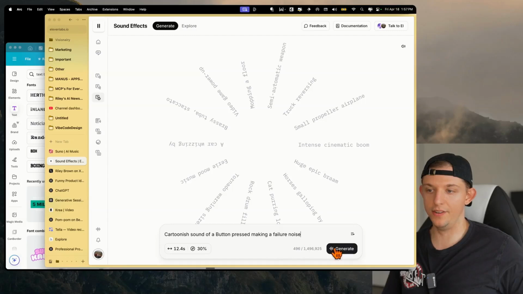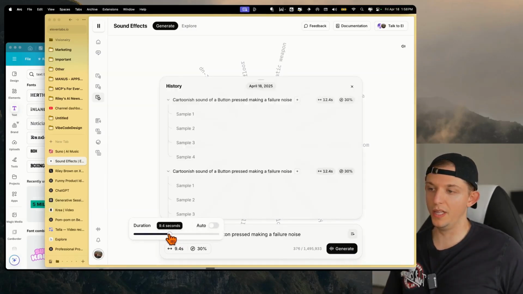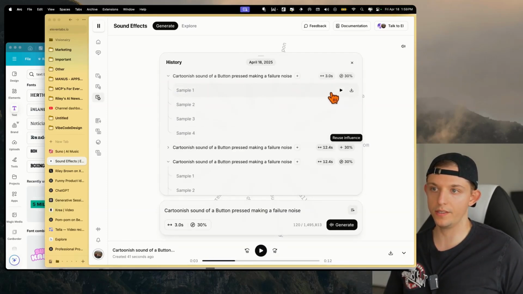Let's see what this sounds like. And this is a lot more fun because the iterations are a lot faster. And I actually just realized we can change the duration of the sound. So let's just make it 3 seconds, and we'll hit generate. So here are the samples. It just generated these 4 sound effects. So let's go ahead and try them.